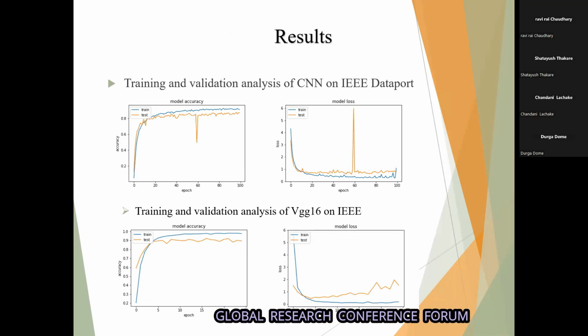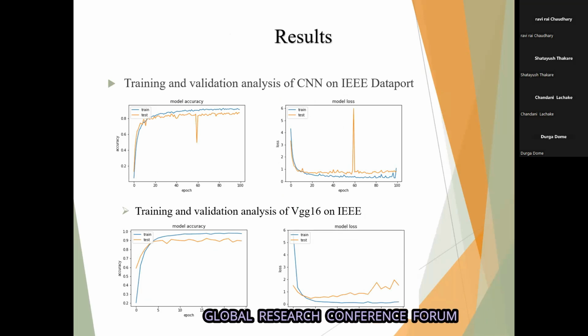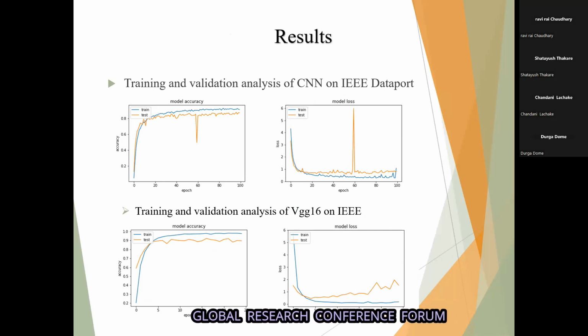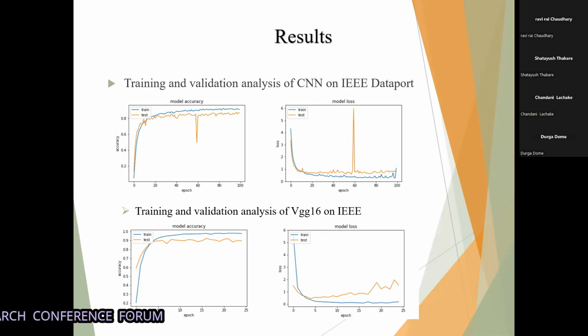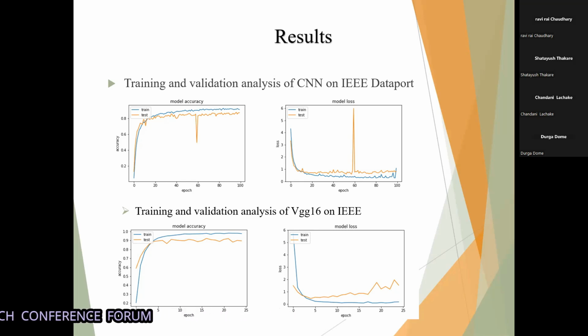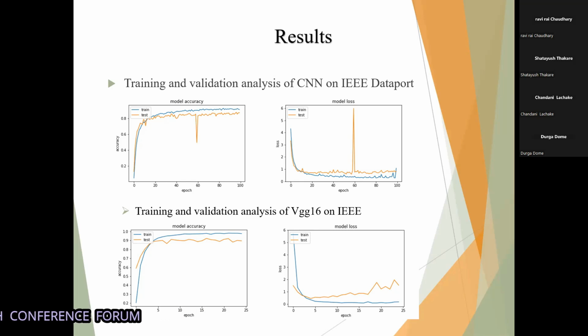These are the training and validation accuracy graphs of CNN and VGG16 on IEEE DataPort. The first two graphs are the CNN accuracy graphs, and the below two are VGG16. If we compare both, VGG16 gives us higher accuracy and lower loss than CNN for training and validation. Also, the time consumption for CNN is higher than VGG16. From this, we easily understand that the VGG16 model is preferable and that is what we use for our model.